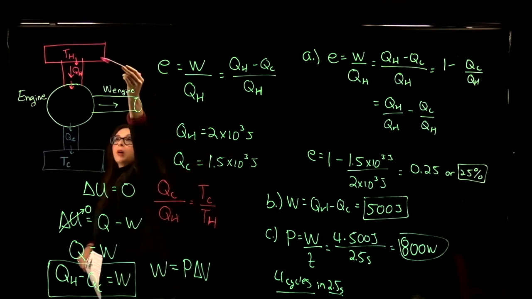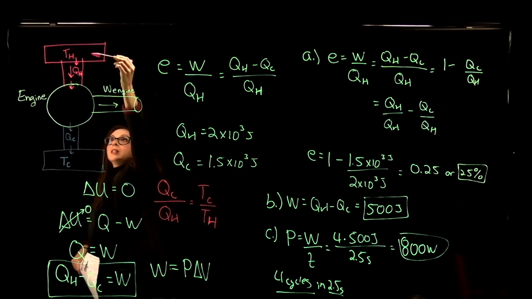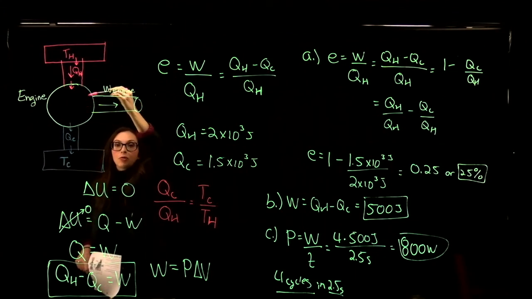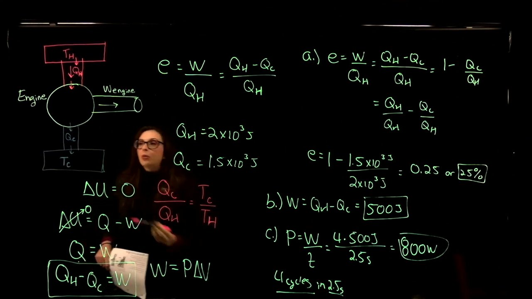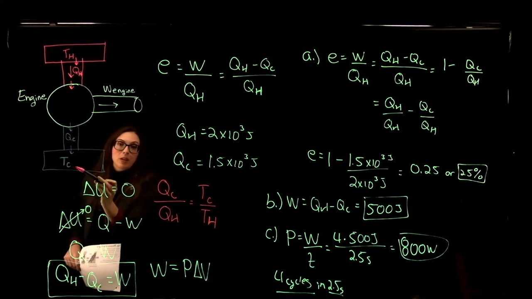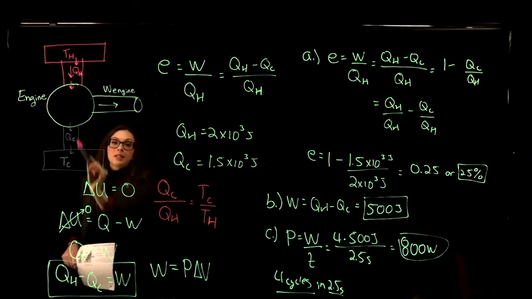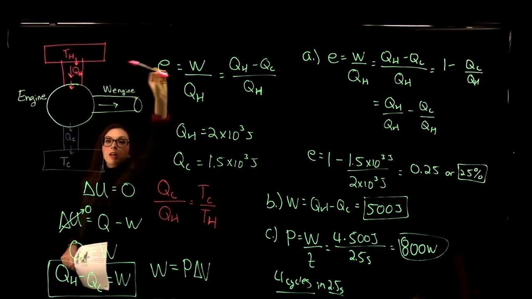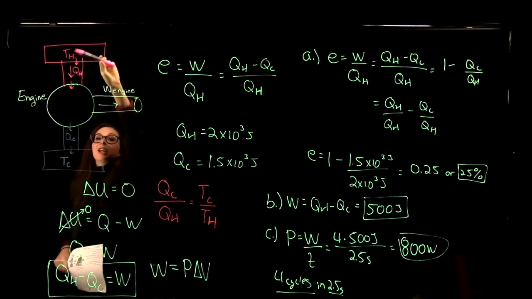So the hot reservoir would be up here, where the energy is being input into the engine from. And our cold reservoir is the reservoir where our engine is expelling some energy. And the temperature over here in the reservoir where the engine is expelling energy is always less than the temperature up here in the reservoir where our engine is getting energy from.